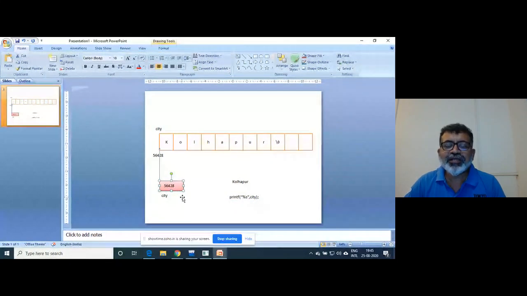Now what does city contain? The base address. So it goes here. What is at that base address? The character K. So it prints K, then O, then L, up to what? The \0. That's it. As simple as it is. Very simple. Even the \0 has made a miracle everywhere.